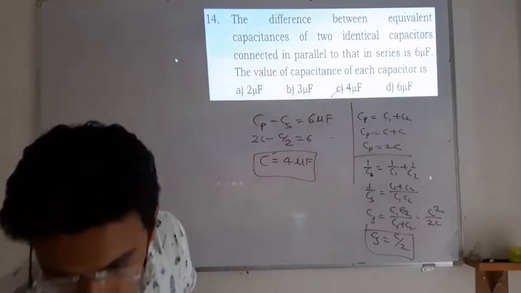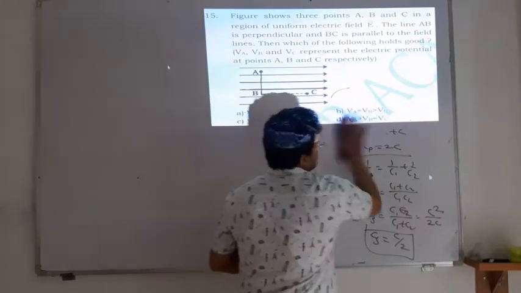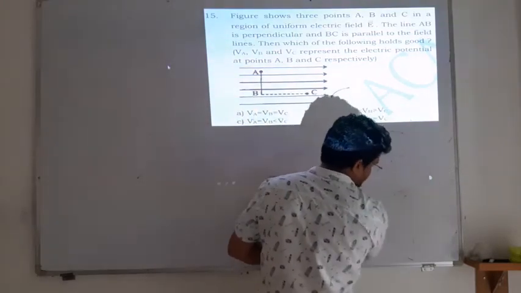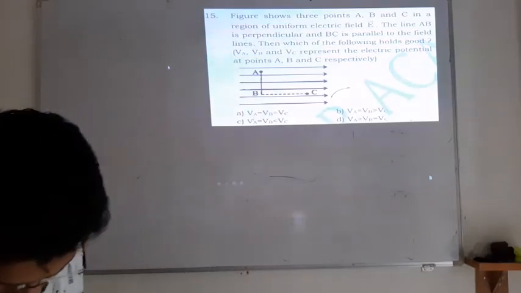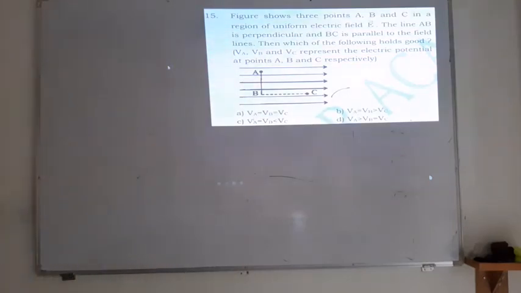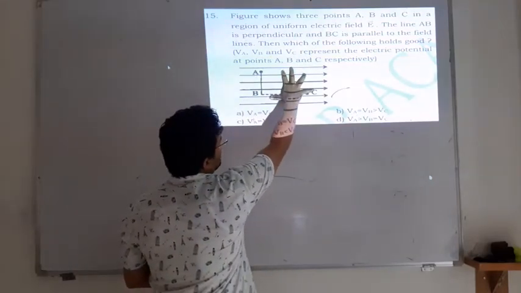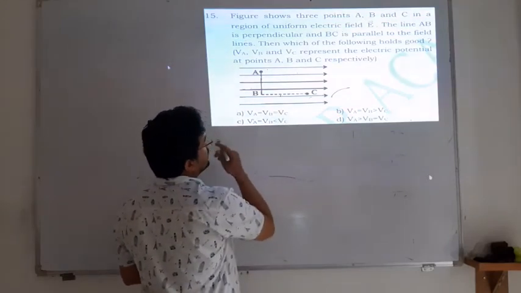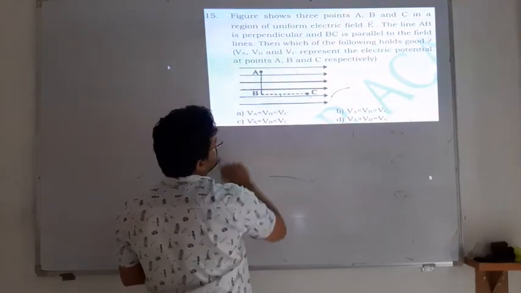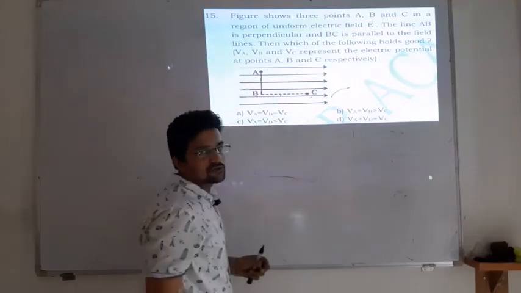Next one, this is also a little bit theoretical question. A figure shows 3 points, so read this question. The figure shows 3 points in a uniform electric field, that means the electric field at every point is the same, constant. The points are A, B and C. So what will be the potential relation at point A, point B and point C? This is your question.